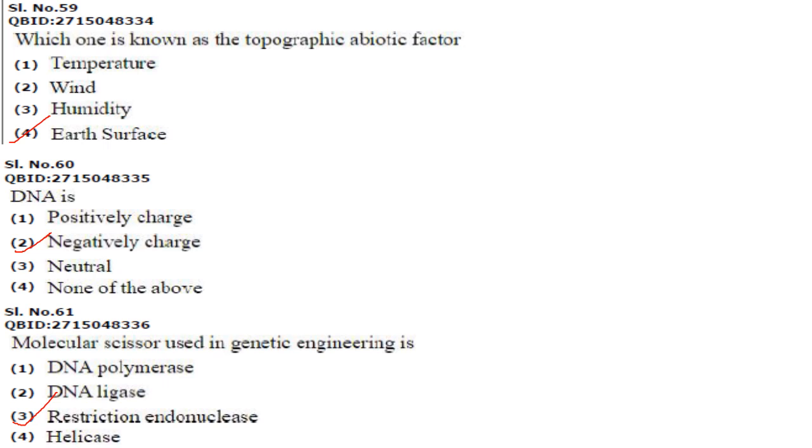Answer is option 4. DNA is negatively charged because of the presence of phosphate groups in it. So DNA is negatively charged. Molecular scissors used in genetic engineering are restriction endonucleases. Restriction endonucleases are usually called as molecular scissors. They are used to cut DNA.